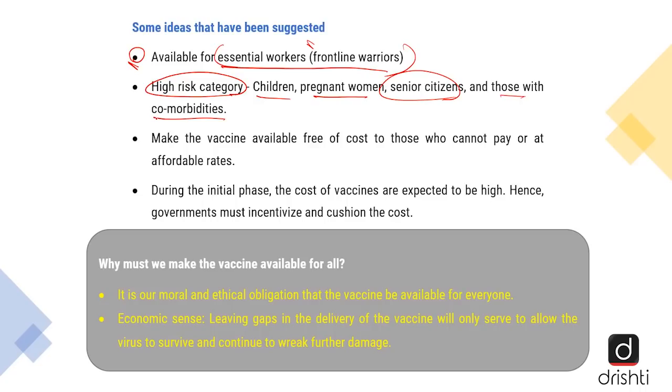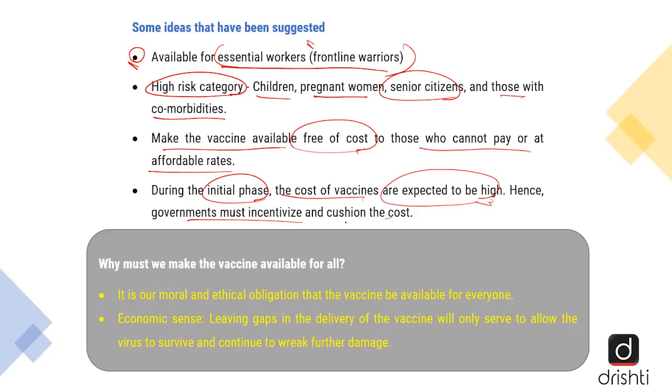All right. And another idea is to make the vaccine available free of cost to those who cannot pay, or make it available at affordable rates. See, this also makes sense. Why? Because if you look at the initial phase, whichever country or company finds the vaccine would definitely be demanding a price for it, and we can be very sure that the cost of vaccines is expected to be very high. Hence, the governments must incentivize and cushion the cost so that this is made available to all.